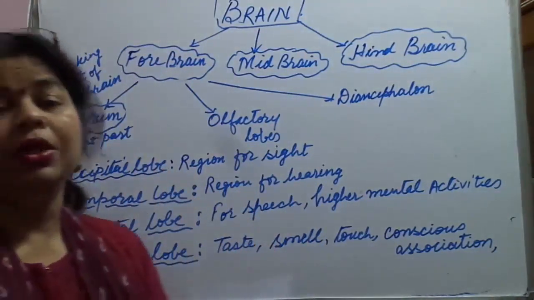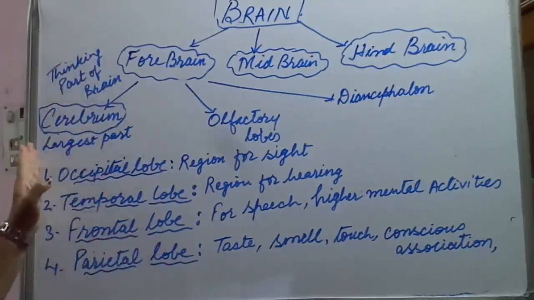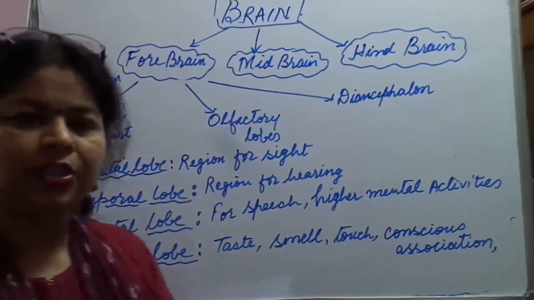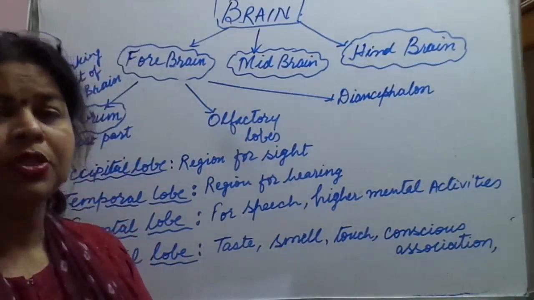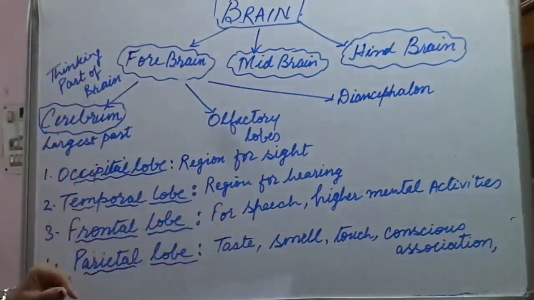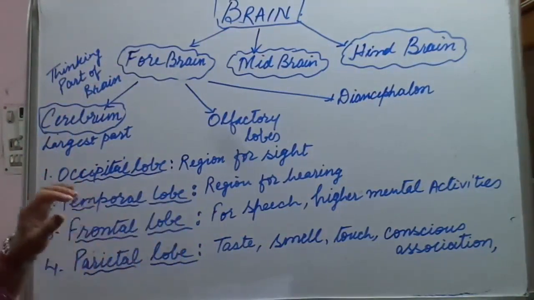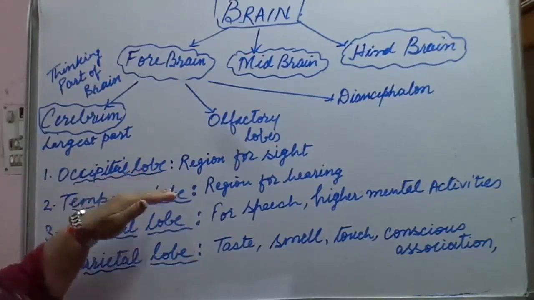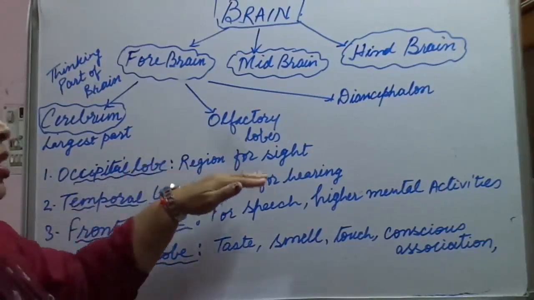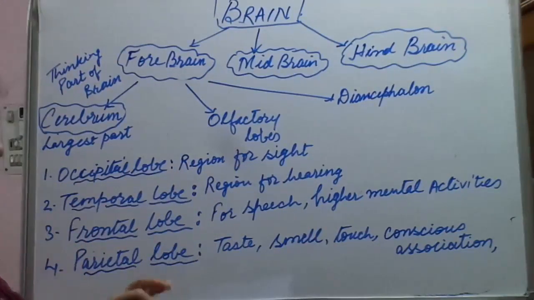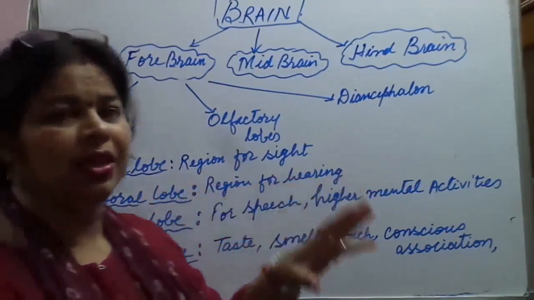Now, this cerebrum is the largest part, as I have told you. It is divided into four lobes. How many lobes? Four lobes. What are the four lobes? First is occipital lobe. Now, what is it meant for? It is the region for sight. Region for sight means it helps in seeing things.